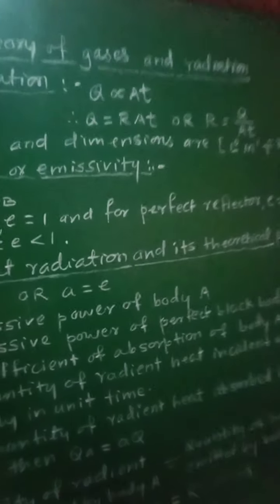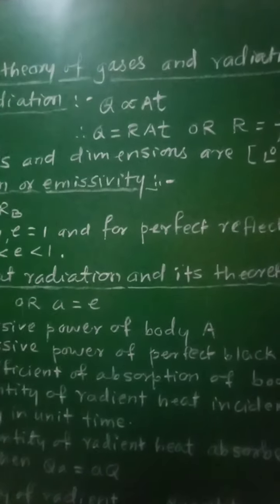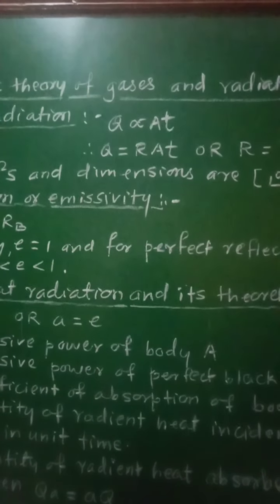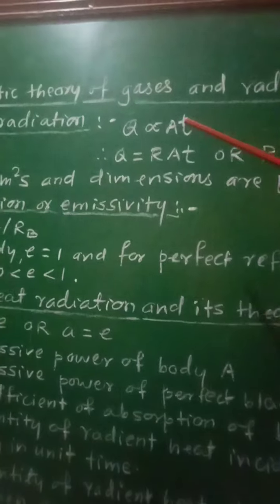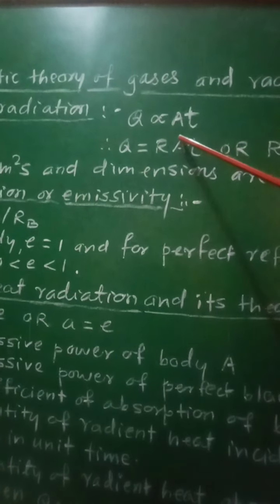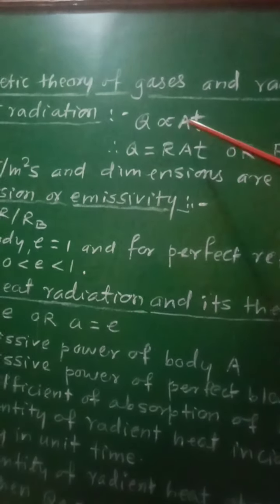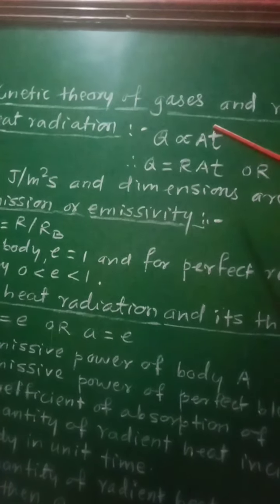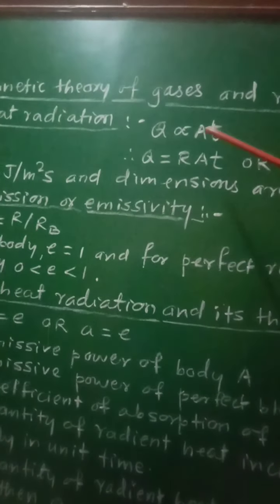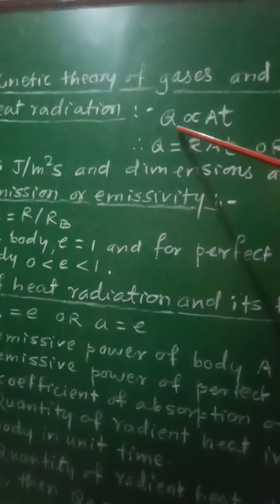And therefore, if Q is the amount of radiant energy, so Q will be directly proportional to A and it will be directly proportional to t. So Q is here the amount of heat radiated by that body.